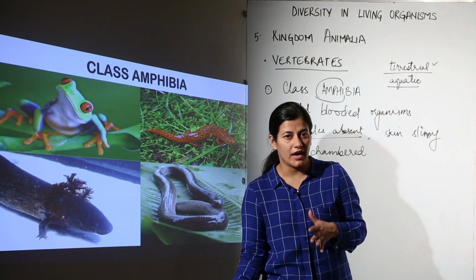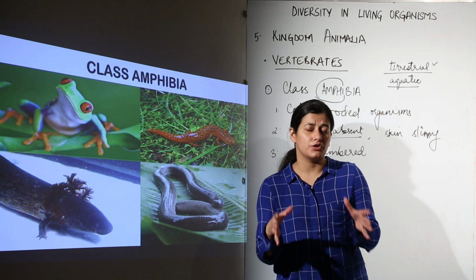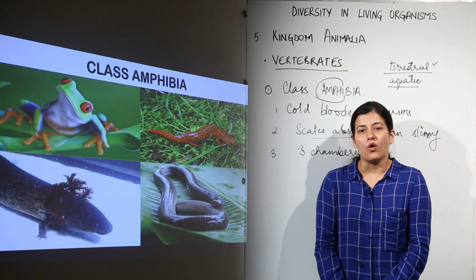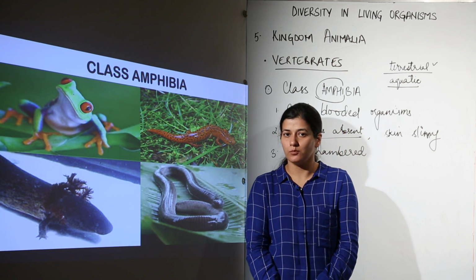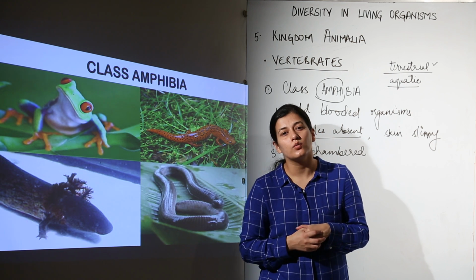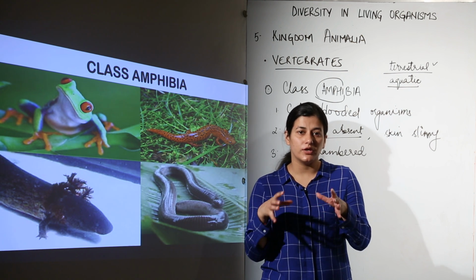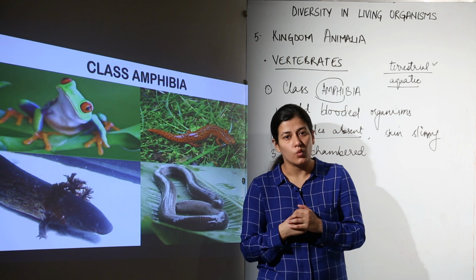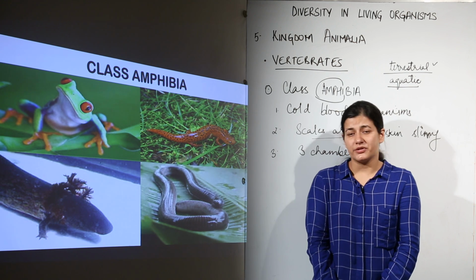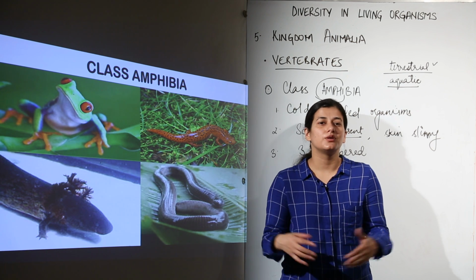Do remember what we have discussed about the cold-blooded organisms, and one thing you have to keep in mind, that the amphibians are going to need water for their reproduction, and one thing more, that they lay eggs. They do not give birth to their young ones. That is going to be a stage which we are going to find in the case of mammals. Over here they are going to lay eggs, and the reproduction takes place in water. Without water the reproduction cannot take place, and we see a proper sexual differentiation. Male and female frog are different, as you must be knowing, and this is all about class Amphibia.